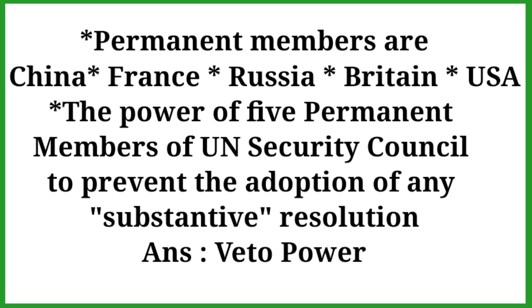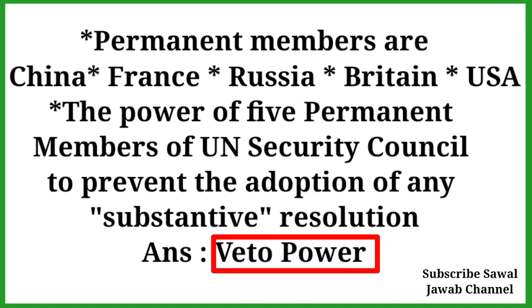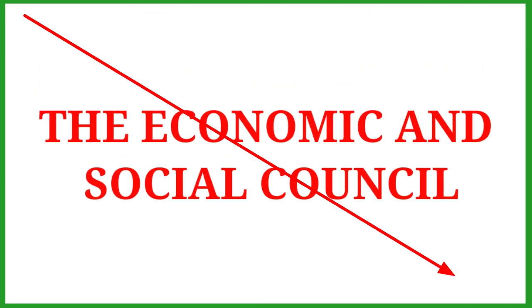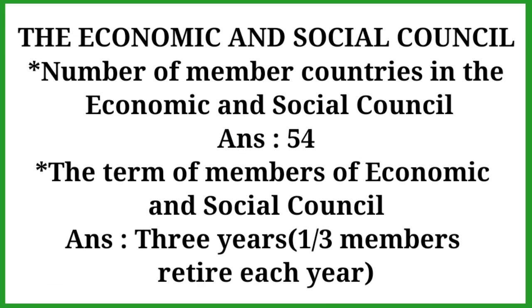The power of the 5 permanent members of the UN Security Council to prevent the adoption of any substantive resolution is called veto power.